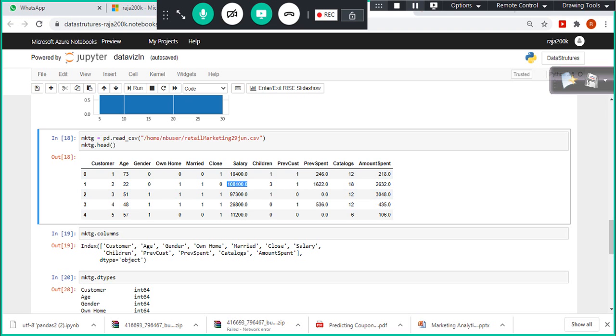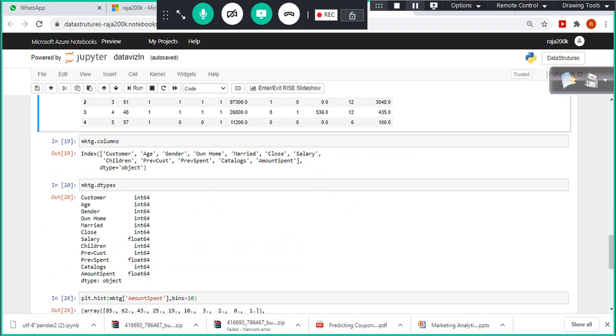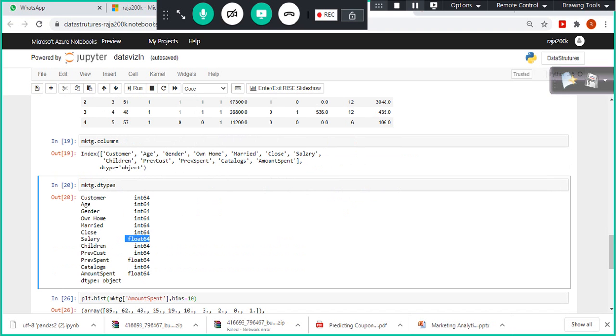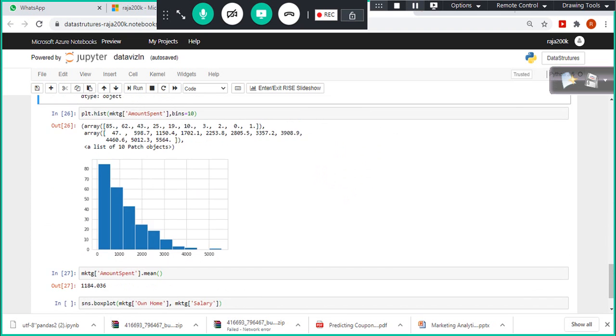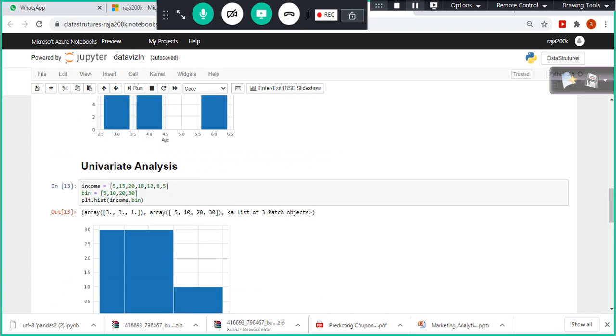So the salary is in the numerical data only, right? For that, we use data type. We check the data type. Okay, salary is float and amount spent is float. So you don't worry about methodology. So this is the flow.